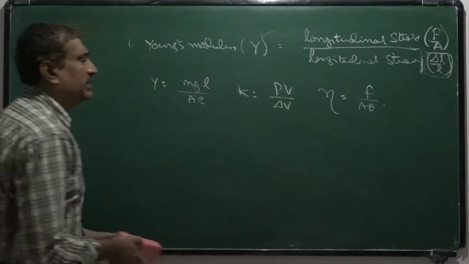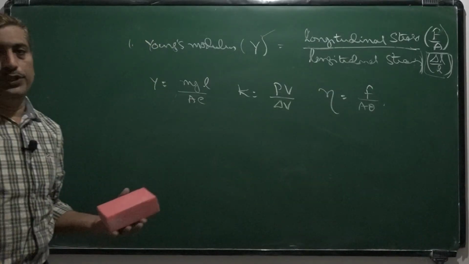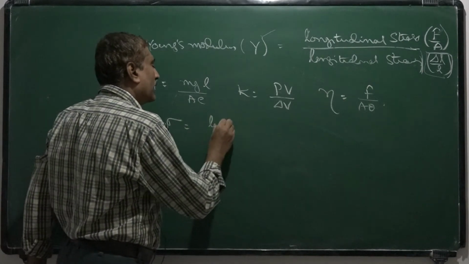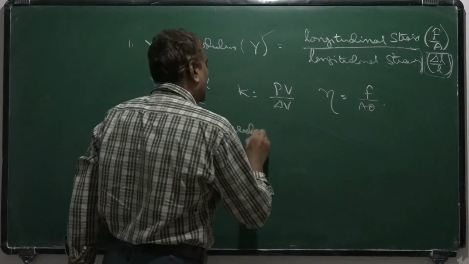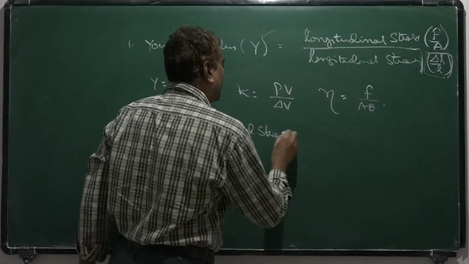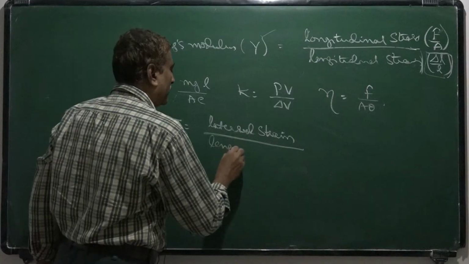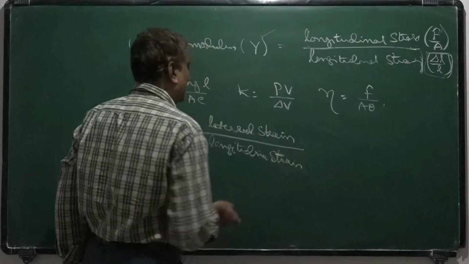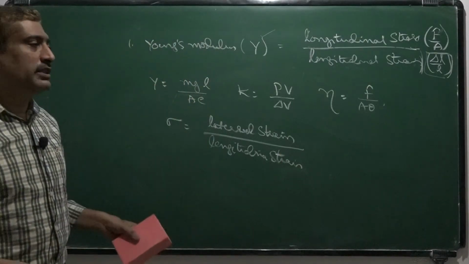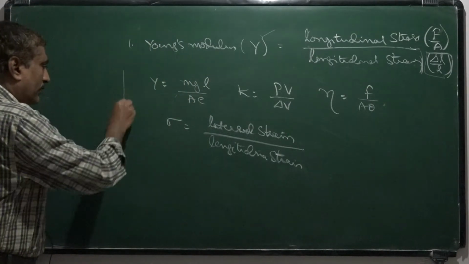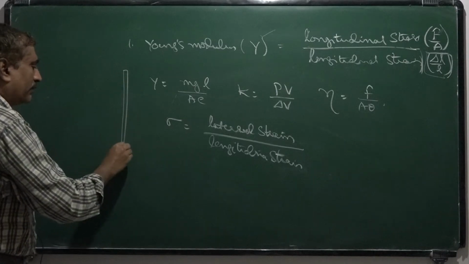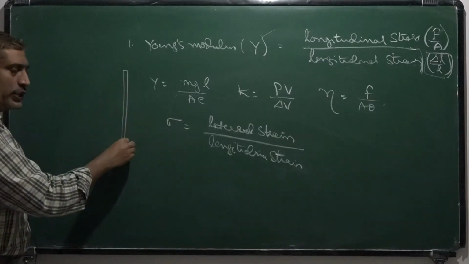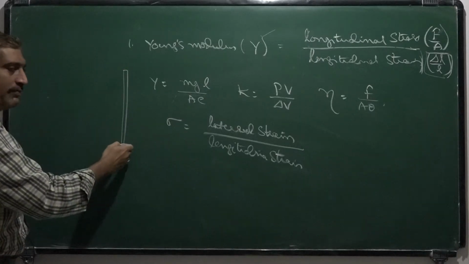Now we define another physical quantity called Poisson ratio. Poisson ratio is defined as lateral strain by longitudinal strain. Lateral strain means, suppose you consider a wire like this, if it is loaded so that it extends longitudinally, that means there is a change in its length.